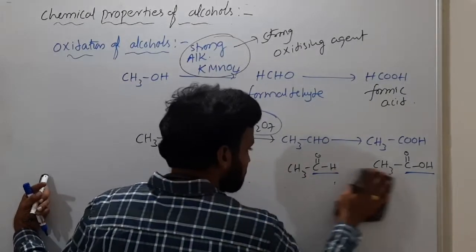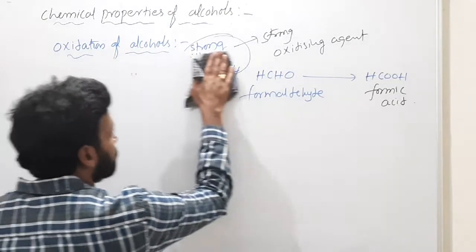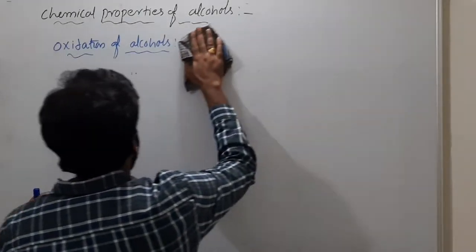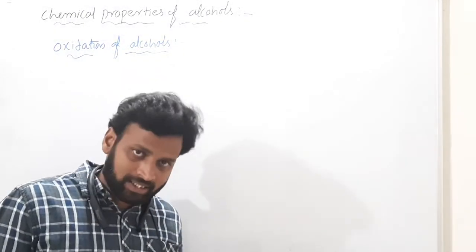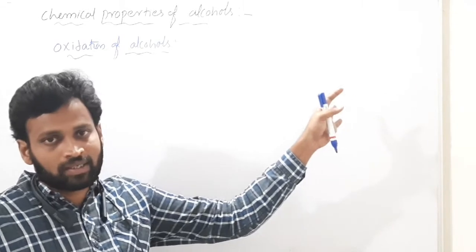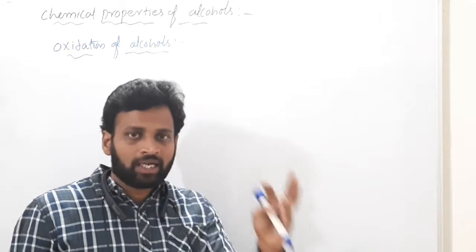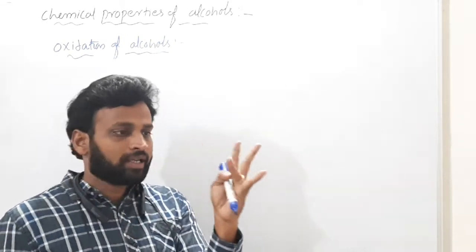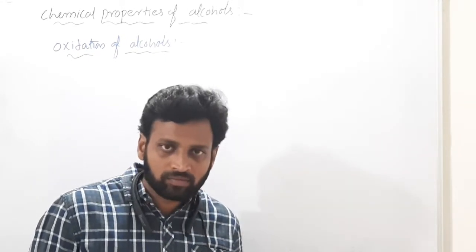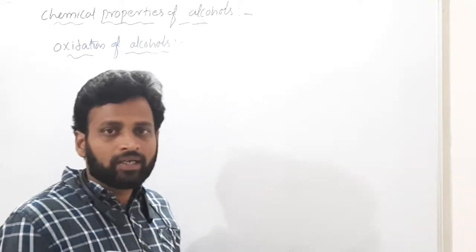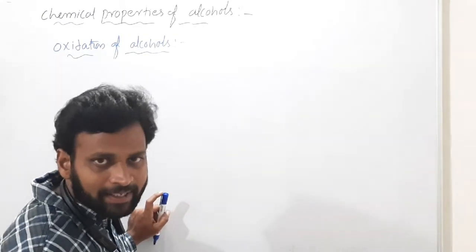So mild oxidizing agents also I will give right now. You must have clarity. Primary alcohols convert into what? Secondary alcohols convert into what? Strong oxidizing agents, if you use, what happens? The final product is carboxylic acid. And if you use a mild oxidizing agent, the final product is either aldehyde if you use primary alcohol, ketone if you use secondary alcohol, alkene if you use tertiary alcohol. Understand what is happening here? Removal of hydrogen or insertion of oxygen is taking place there.